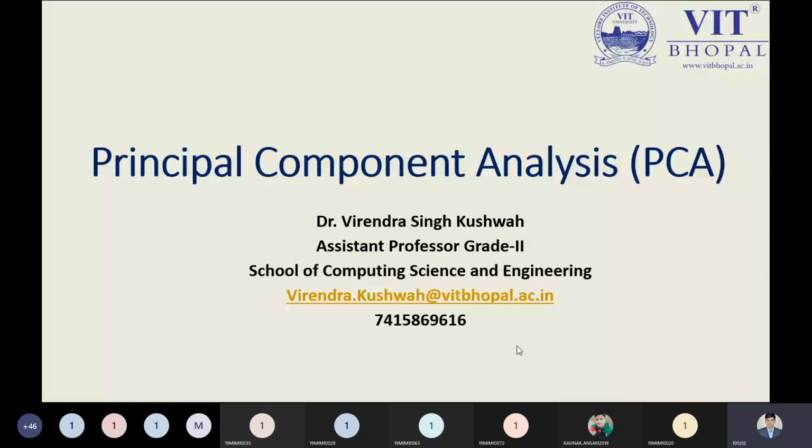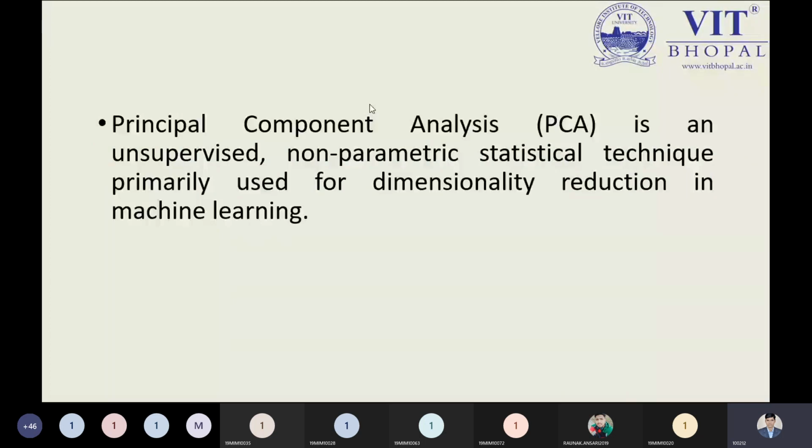PCA stands for, and I'm repeating once again, principal component analysis. Let me inform you all, principal component analysis, PCA, is a method, technique or algorithm which is used to reduce the dimensionality, and it is an unsupervised learning model. Just listen carefully. See this slide, where you can find that principal component analysis is an unsupervised learning model, as I told you, and it's a non-parametric statistical technique.